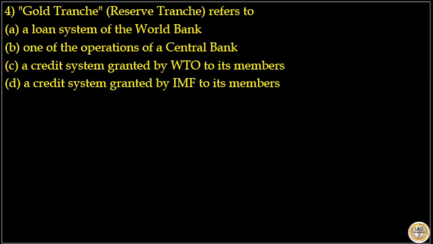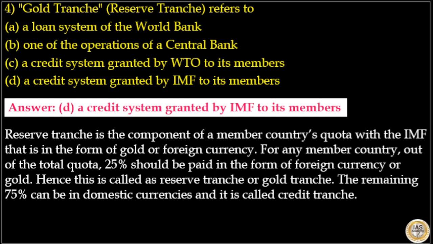Next is, gold tranche or reserve tranche refers to. Options are a loan system of the World Bank, one of the operations of a central bank, a credit system granted by WTO to its members, a credit system granted by IMF to its members. The answer to this question is option D, a credit system granted by IMF to its members.